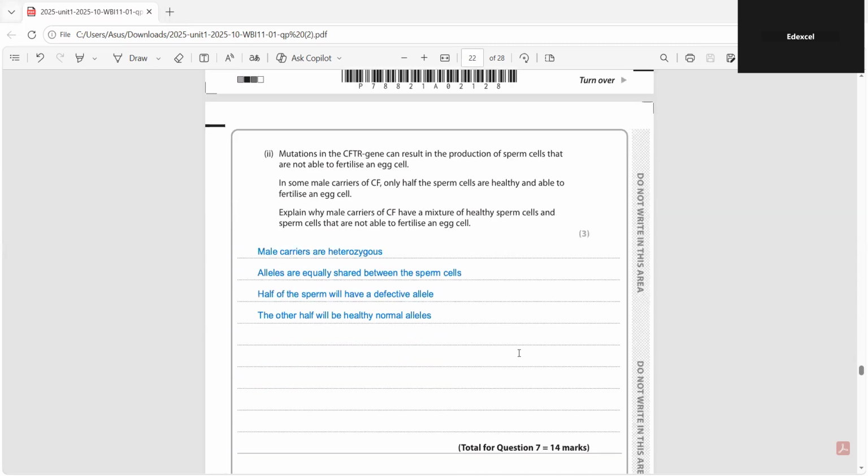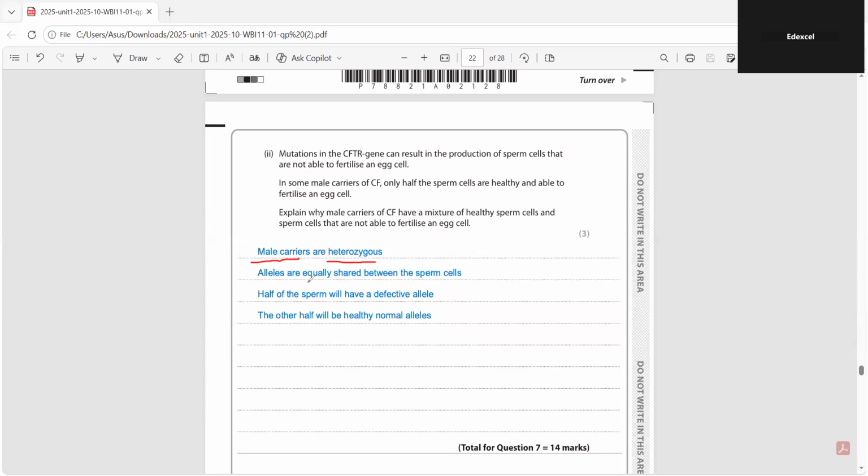Mutations in the CFTR gene can result in the production of sperm cells that are not able to fertilize an egg cell. In some male carriers of CF, only half the sperm cells are healthy and able to fertilize an egg cell. Explain why male carriers of CF have a mixture of healthy sperm cells and sperm cells that are not able to fertilize an egg cell. So you know that male carriers are heterozygous, right? So they have the possibility to get that disease or not, like mixed characters. So they are heterozygous, with a combination of both alleles, the dominant and the recessive.